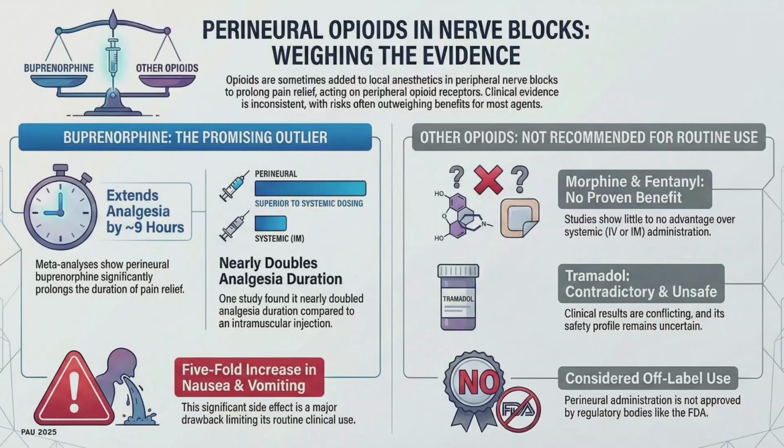Coming to the opiates, there are many studies comparing tramadol with dexamethasone, and tramadol with morphine and fentanyl. None of them showed any effect on prolonging the duration of sensory as well as motor blockade, except buprenorphine at a dose of 300 microgram intramuscularly. That too increases the duration of analgesia by 9 hours, but at the expense of a 5-fold increase in postoperative nausea, vomiting and itching. So even though it prolongs the duration of analgesia, it is not recommended for prolonging the duration of sensory as well as motor blockade.